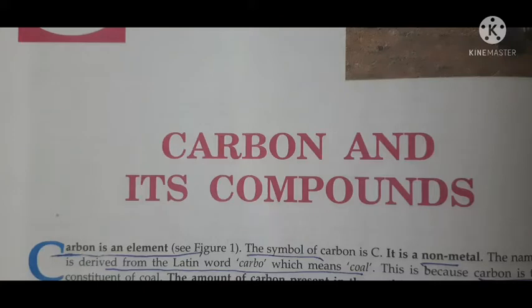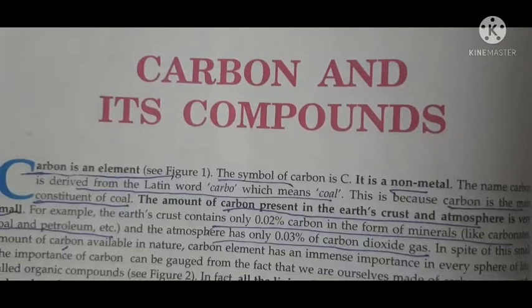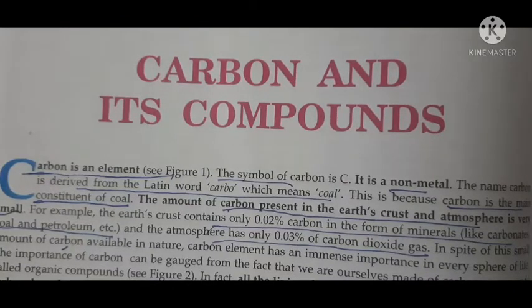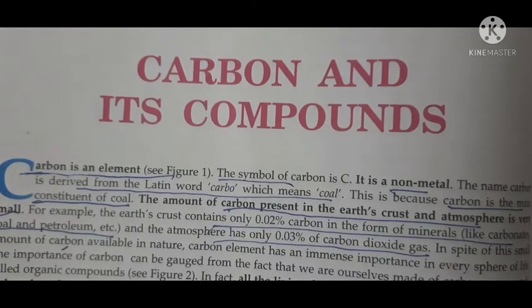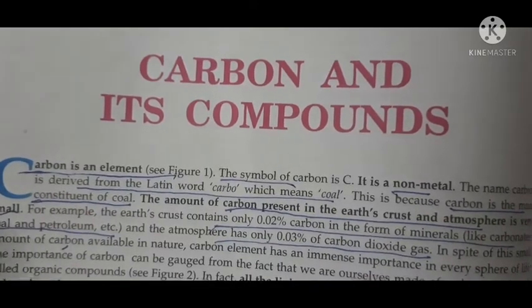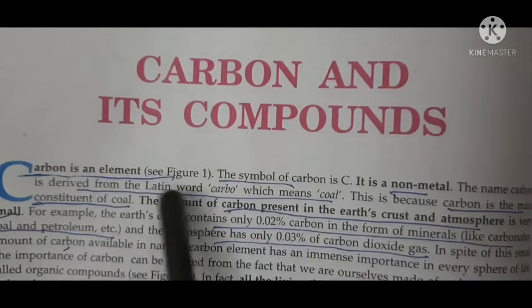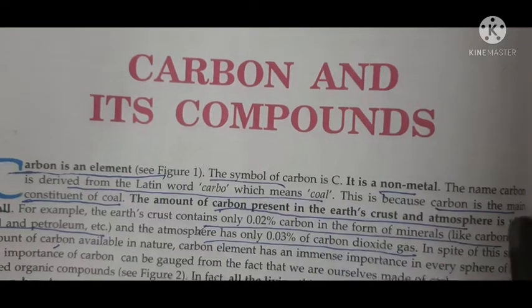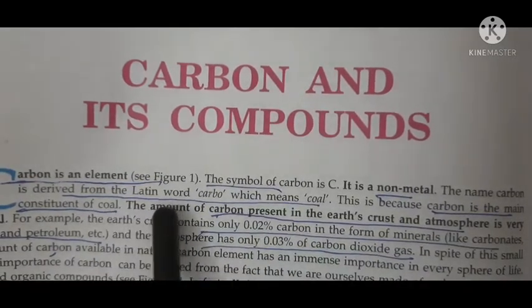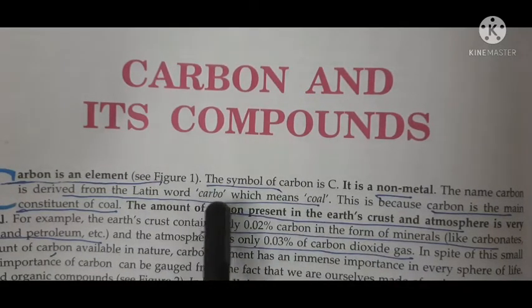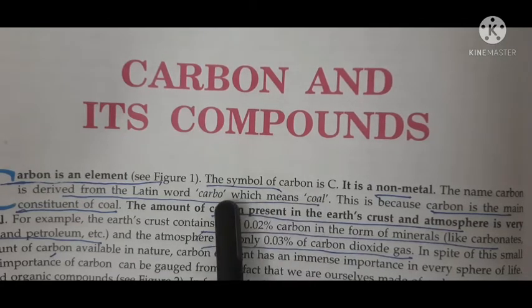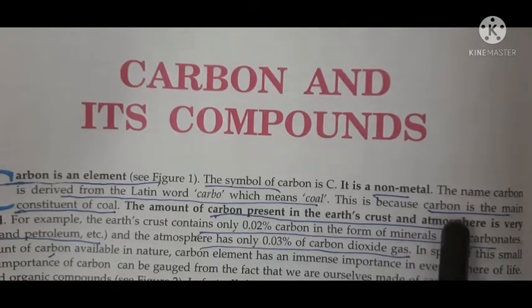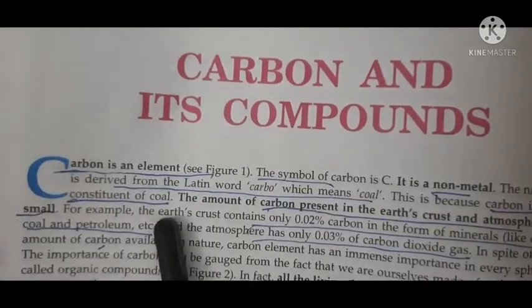Now I will give you the introduction about carbon. The same thing is given in your NCERT book also, but here it is given a little bit in detail. Carbon is an element. The symbol of carbon is C and it is a non-metal. The name carbon is derived from a Latin word, carbo. Carbo means coal. It is derived from carbo because carbon is the main constituent of coal.